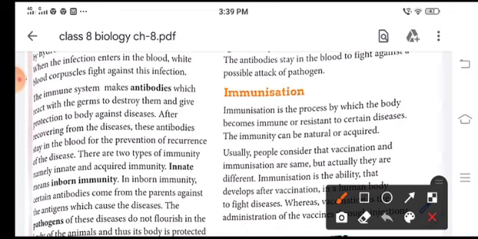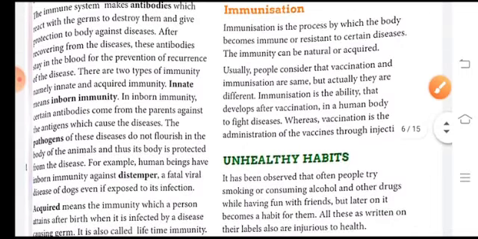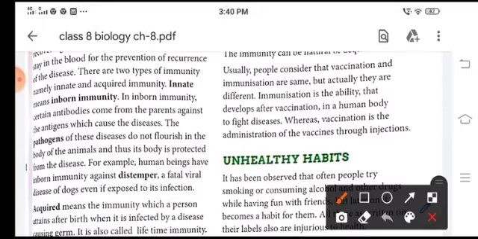There are two types of immunity: innate immunity and acquired immunity. Innate immunity means inborn immunity which comes from the parents against antigens since birth. The pathogens of these diseases do not flourish in the body, and thus the body is protected.